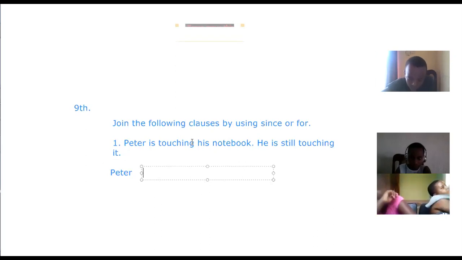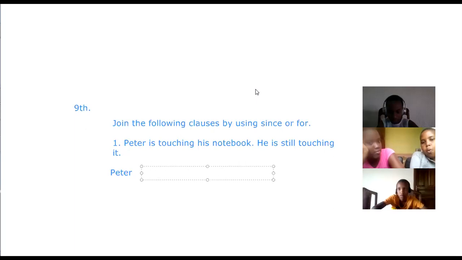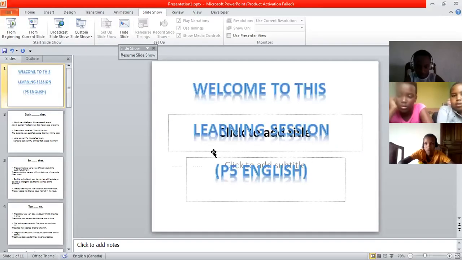When you're going to use "since", we shall use present perfect continuous tense, because we always use "since" with perfect tenses. And the tense given in the question is the one which guides you what to use in that answer. Thank you very much. We can continue for the next.